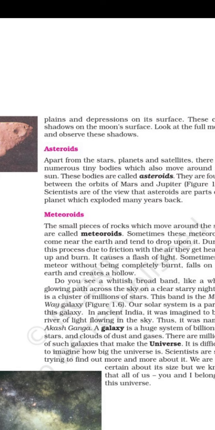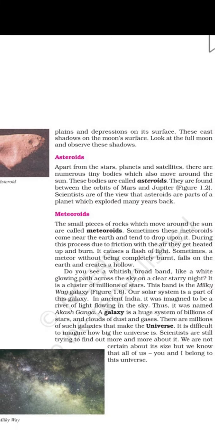Those rocks are called asteroids. They exploded many years back, and an important fact about asteroids is that they are only found between Mars and Jupiter's orbit.